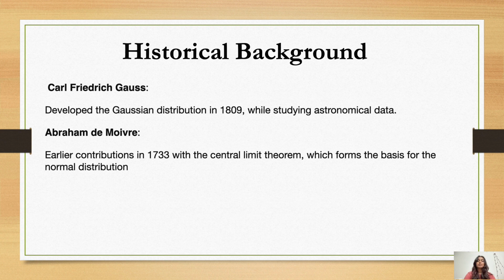The next is the historical background of normal distribution. Carl Friedrich Gauss developed the Gaussian distribution in 1809 while studying astronomical data. Then Abraham de Moivre made earlier contributions in 1733 with the central limit theorem, which forms the basis for the normal distribution.